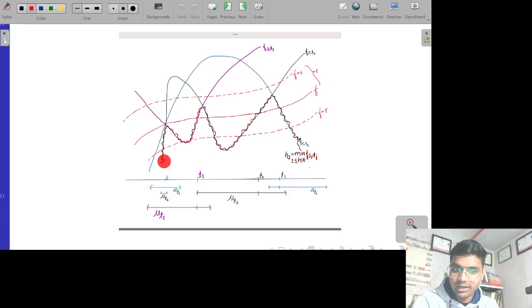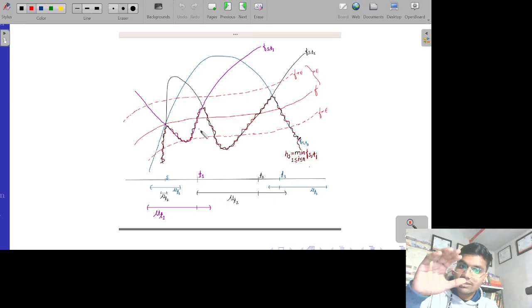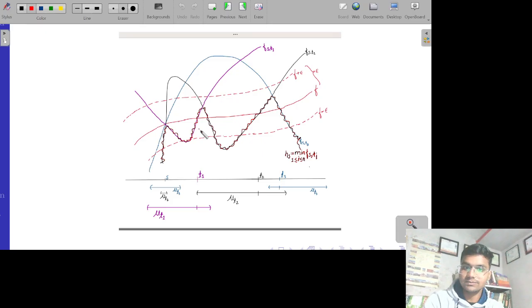So this part becomes the minimum of all those f_{s,ti}. Call this function h of s.